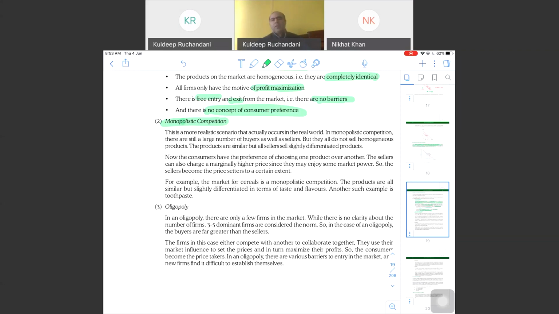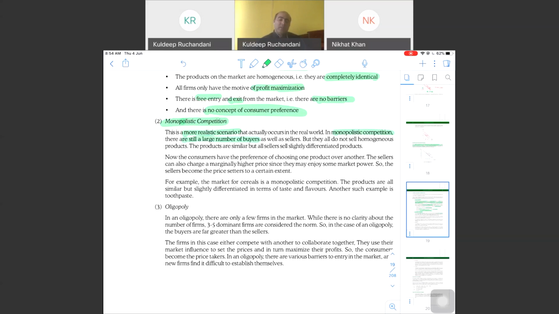You have a lot of players. Everyone decides their own price. Products are similar. They are all mobile phones, but they all have differentiating factors. Here buyers have a preference. They enjoy consumer preference. They have to decide which seller they want to go with and buy from. So it is a more realistic scenario.